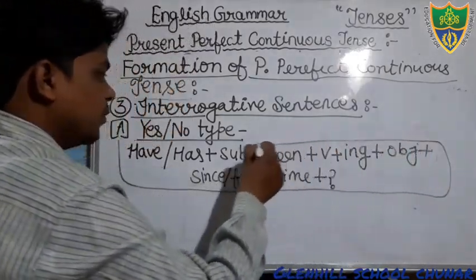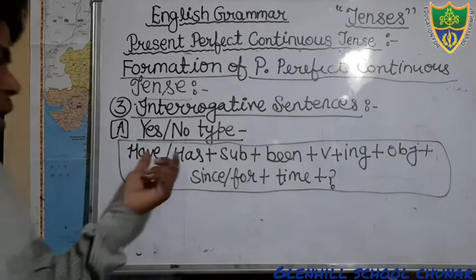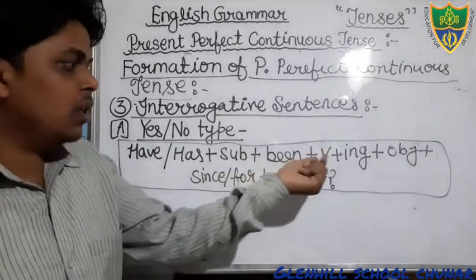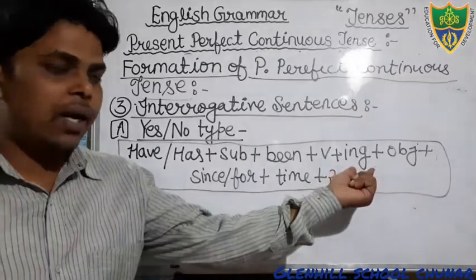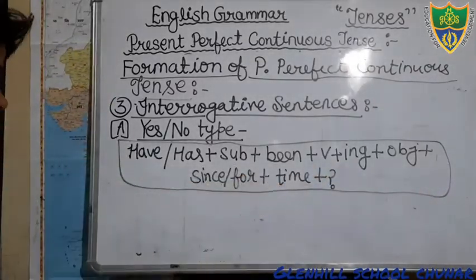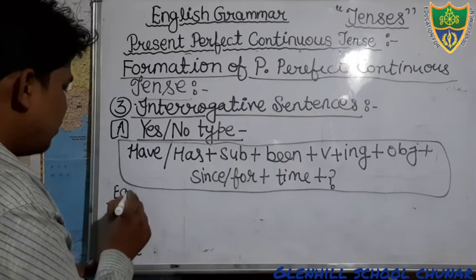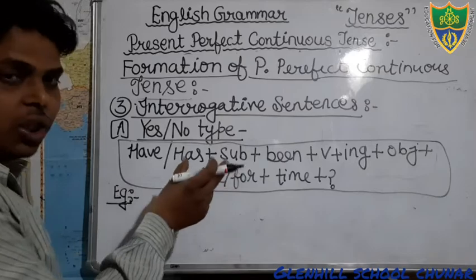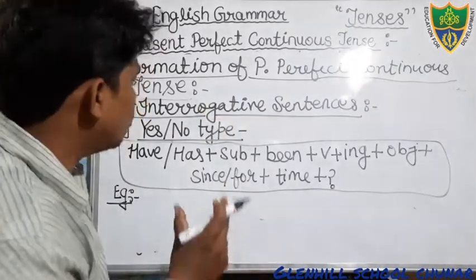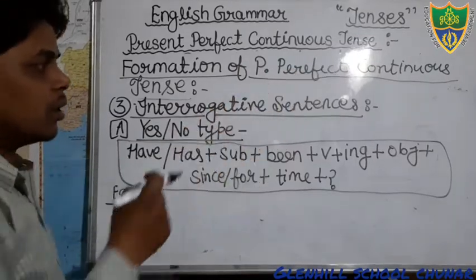Just see here: have or has, then subject, then been, then verb with ing, then object, then since or for, then time. This is your structure, and on the basis of this structure you have to form the sentences of present perfect continuous tense.